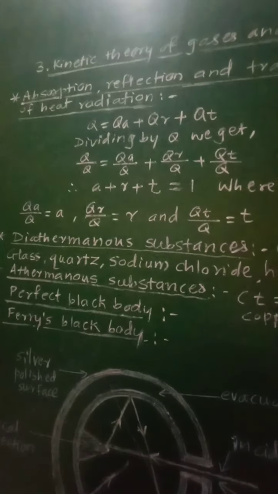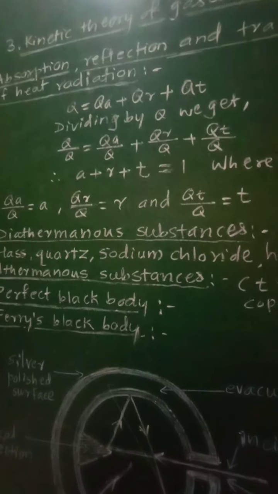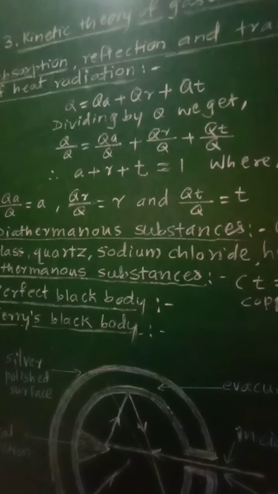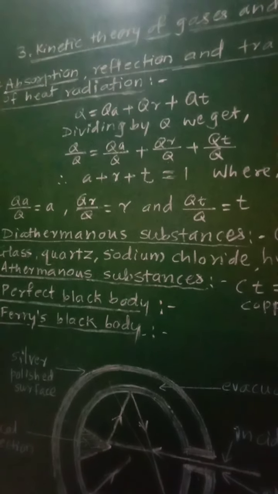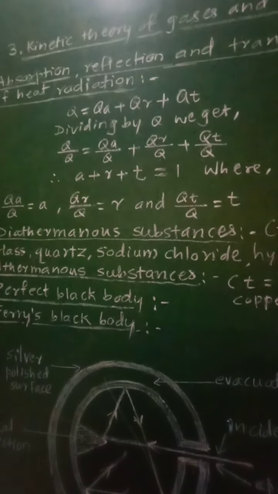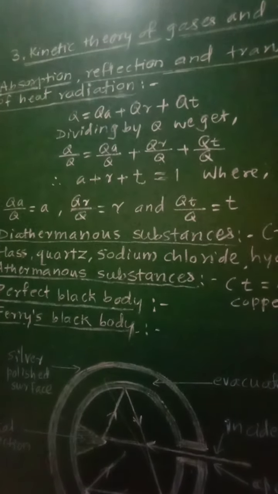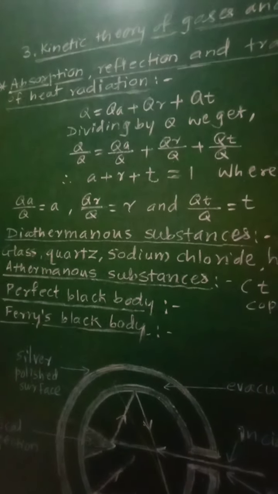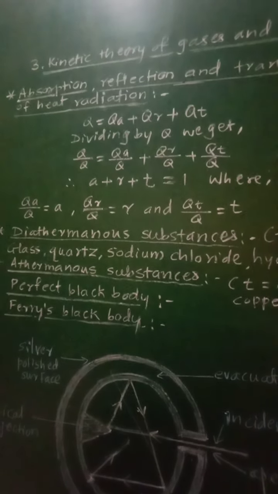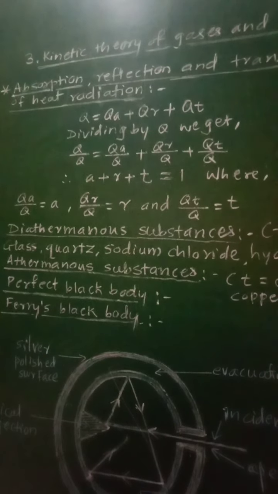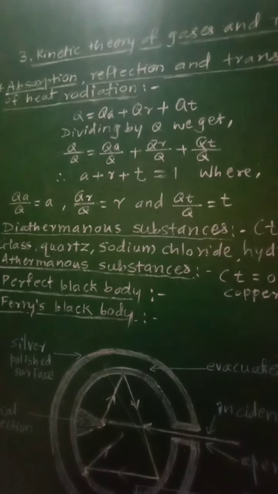Now, if you consider some of the cases, like first case, if A is equal to 0 and R is equal to 0, then from that equation A plus R plus T is equal to 1, we can write T equal to 1. That is, all the incident radiation is transmitted through the object, that is, it will act as a perfect transmitter. Second case, if A is equal to 0 and T is equal to 0, then R will be equal to 1.